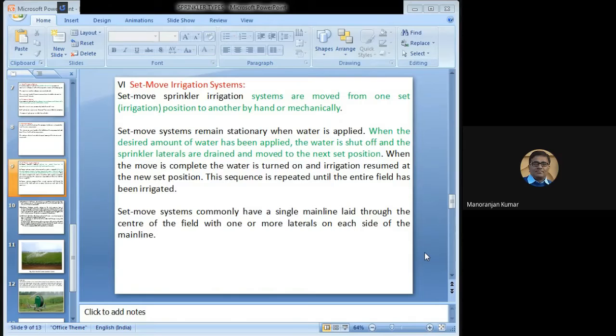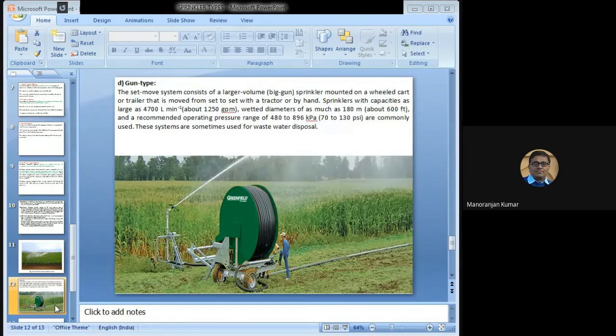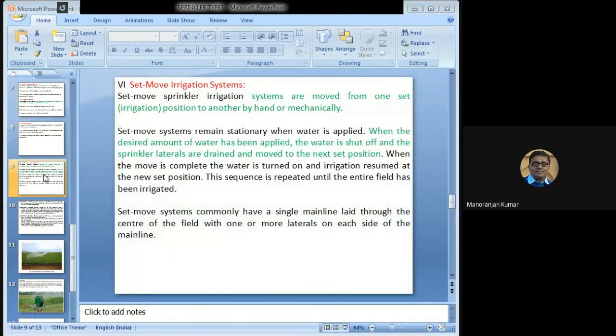So set move systems commonly have a single main line led through the center of the field with one or more laterals on each side of the main line. So this is a set move irrigation system.